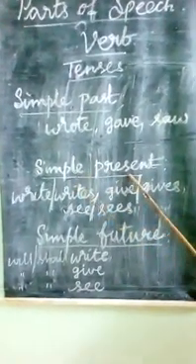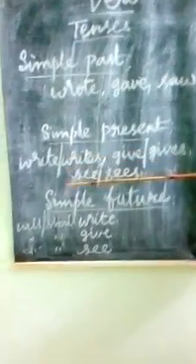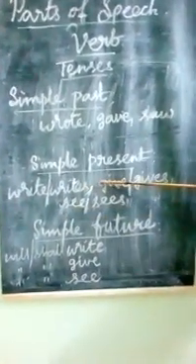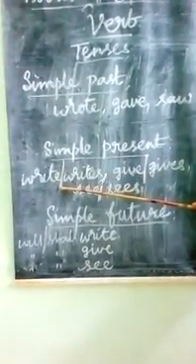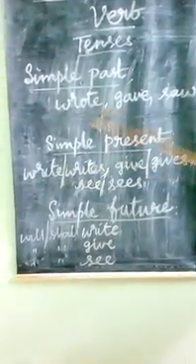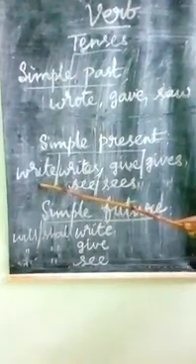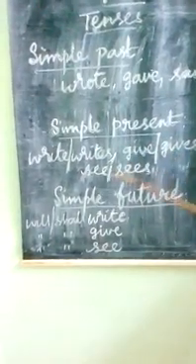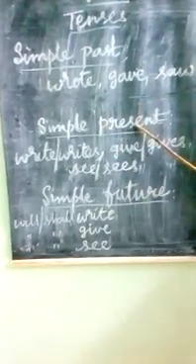Now simple present tense, that is going on. It relates to an action that is regular and repeated, or it shows a general truth and universal fact, like the sun rises every day. So that's a universal fact. Write or writes, give or gives, see or sees. These are the examples of simple present tense.